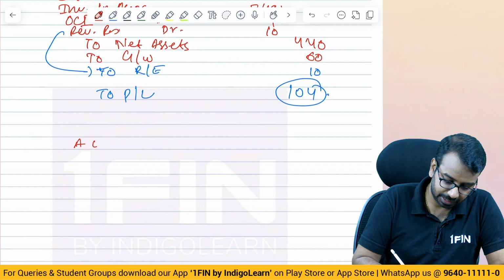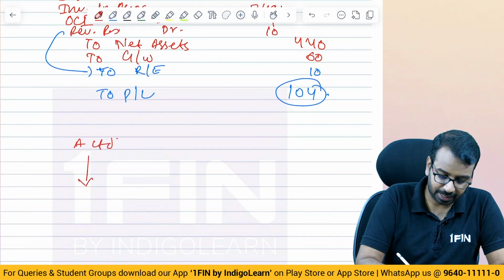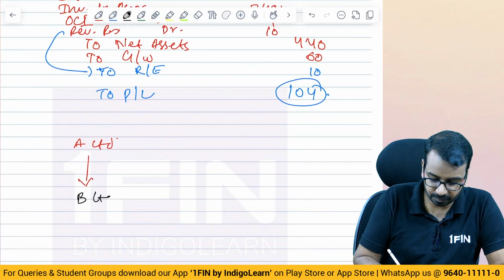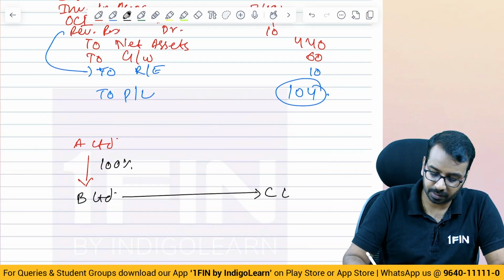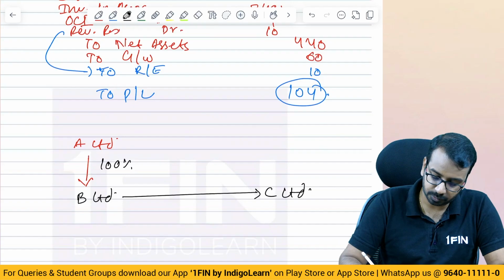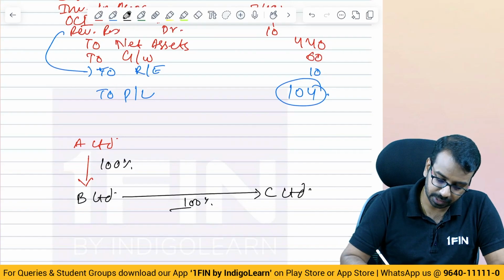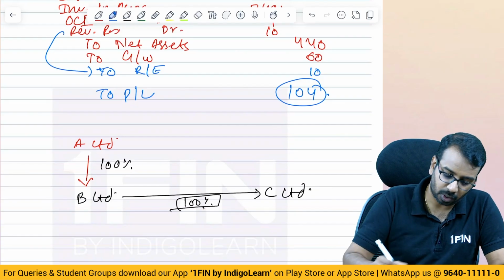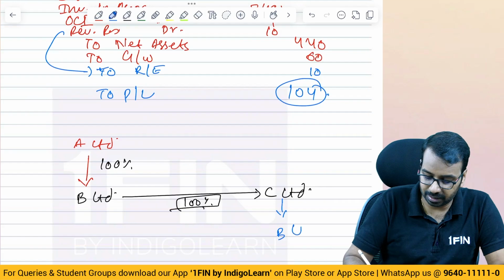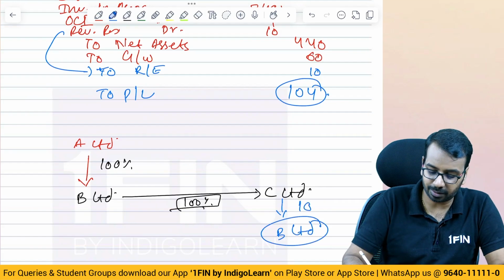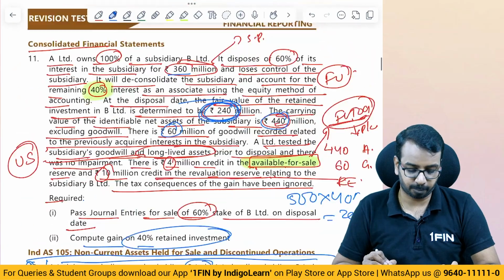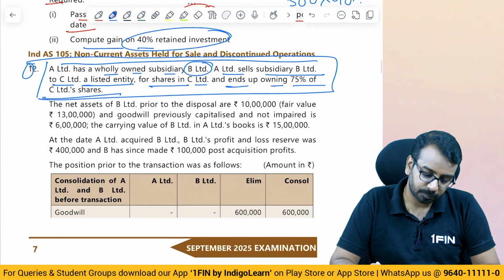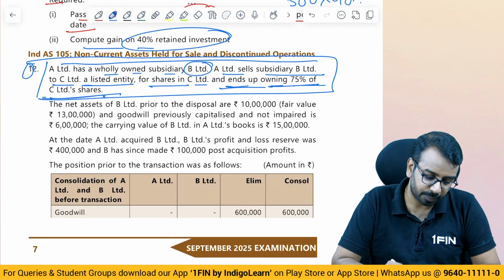We have A Limited. A Limited has a subsidiary called B Limited. Currently we own 100%. A Limited sold this subsidiary to C Limited. How much? The entire 100%, whatever is there, has been sold to C Limited. So after the sale, B Limited is the subsidiary of C Limited, 100%. This relationship ceases to exist. And it ends up owning 75% of C Limited shares.